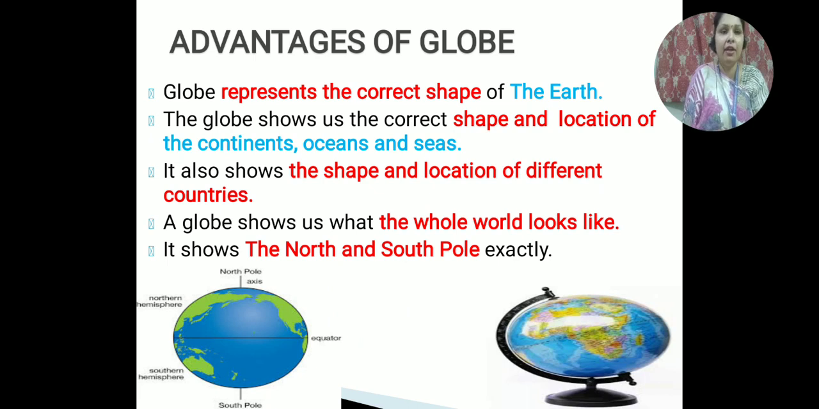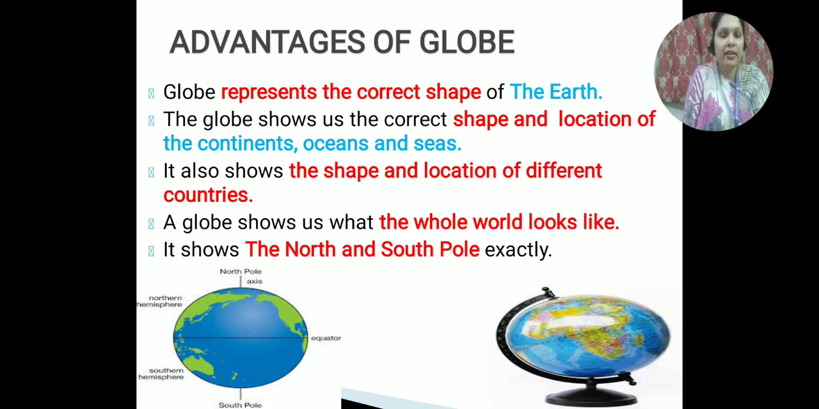The fifth advantage of the globe is that it shows the north and the south pole exactly. In the picture on the left hand side, you can see exactly where the north pole and the south pole of the earth are. So now you all have understood the advantages of the globe. These all are the advantages of the globe.